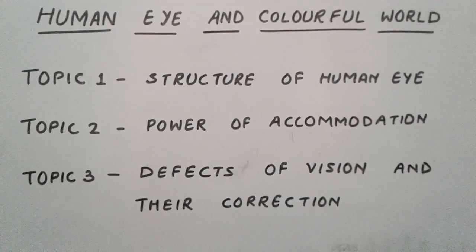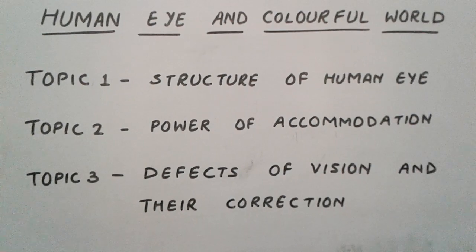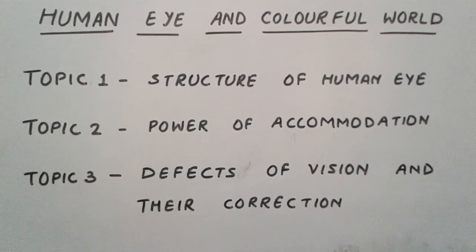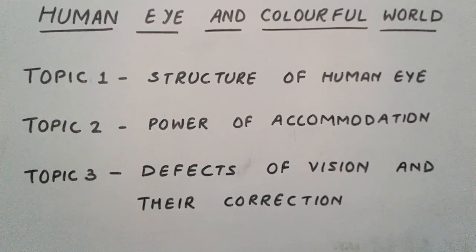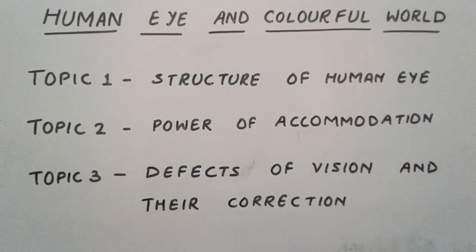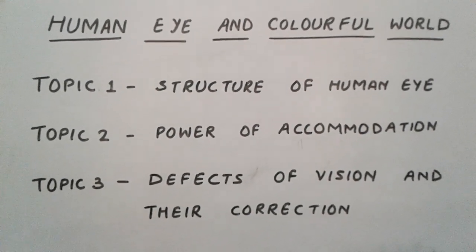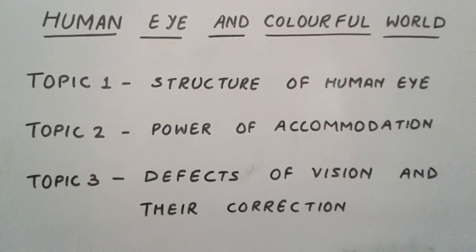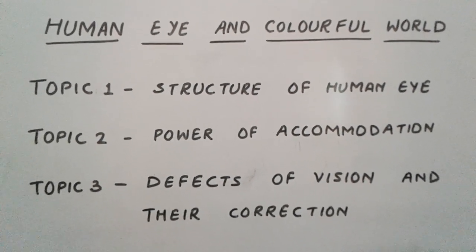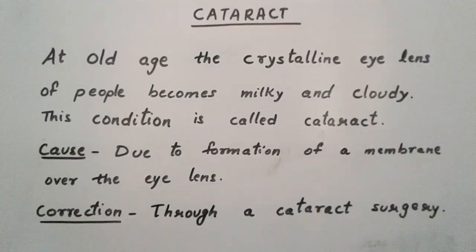Children, till now we have finished our two topics. Topic 1, structure of human eye. Topic 2 was power of accommodation, that was in the last class. And now today we will be studying about topic 3, that is defects of vision and their correction. So let us begin with the first defect of vision.